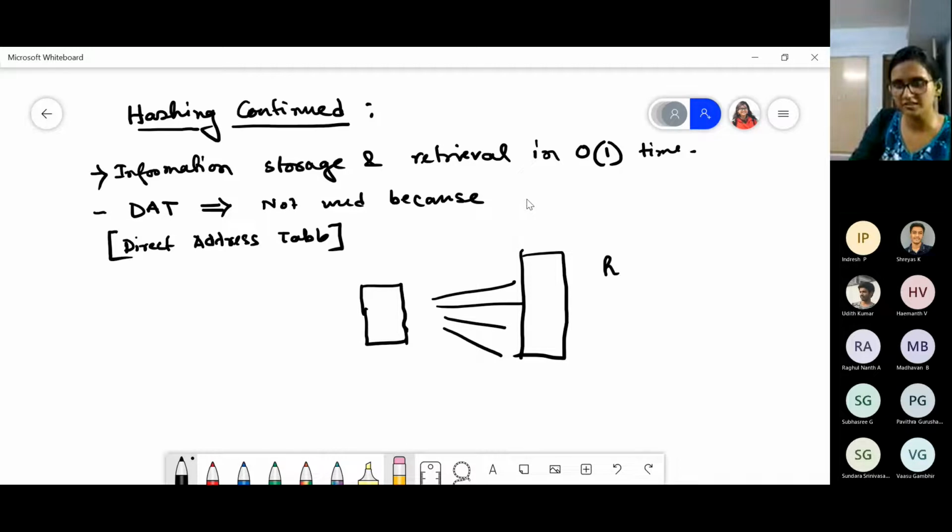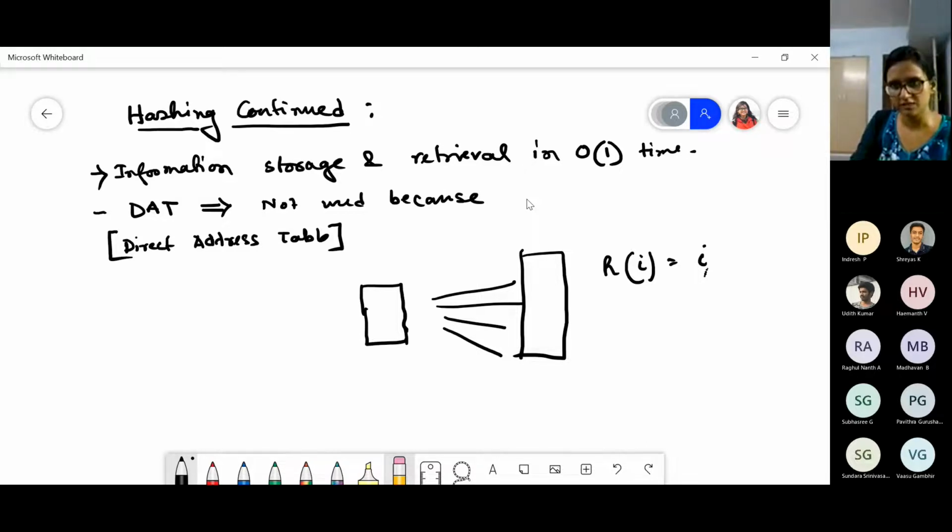Because here we were using the hash function h of i equals i. This was our hash function. So this means whatever is the minimum value of i and the maximum value of i in the keys, the whole universe set size should be the size of the table, and a lot of spaces will be there which will be empty, right?